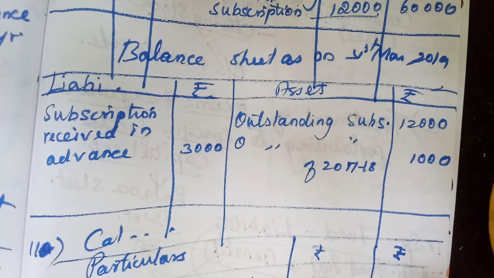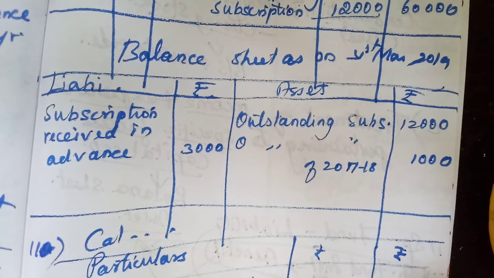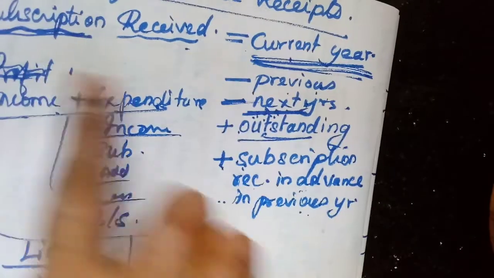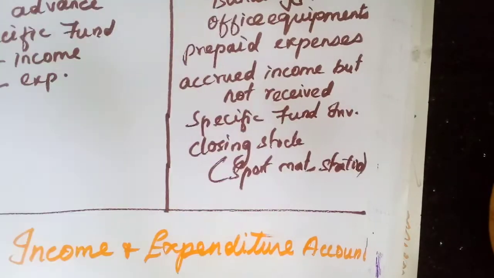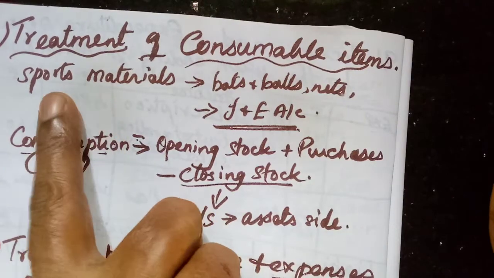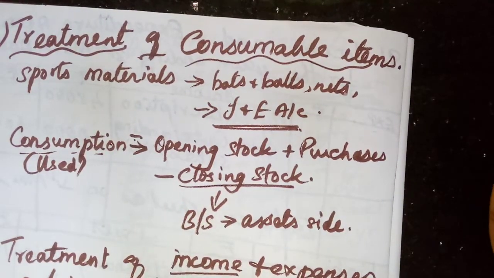Today we are going to do some of the big problems in income and expenditure account and balance sheet, the final accounts of non-trading concern. We have already learned the treatment of revenue receipts and revenue expenditure yesterday. We learned how subscription received will be shown, the treatment of consumable items, and that if sports materials are consumed, how we should treat them.